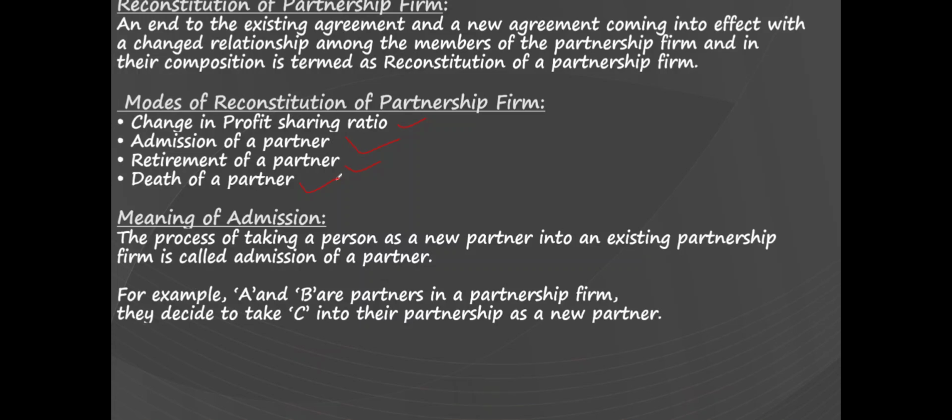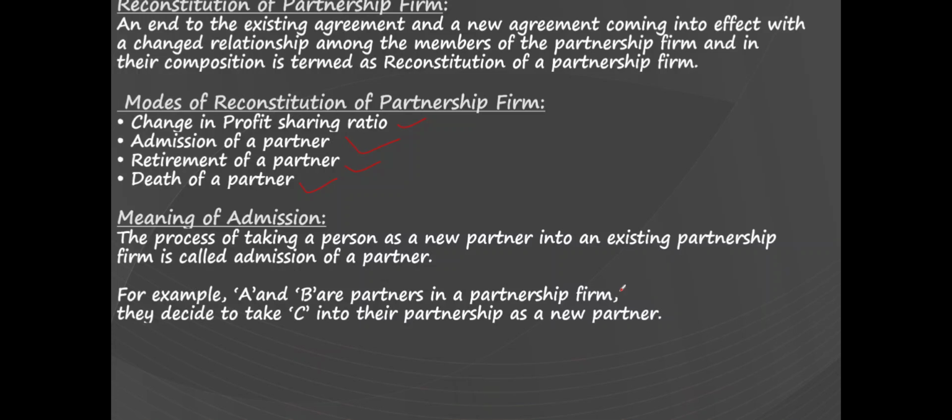So now we'll see the meaning of admission of a partner. It is a process in which an existing firm takes a new person into an existing partnership, and it is called admission of a partner. For example, A and B are existing partners running a partnership firm, and due to certain reasons, maybe to increase the capital, the firm can decide to take a new partner C into the partnership firm. This is called admission of a new partner.